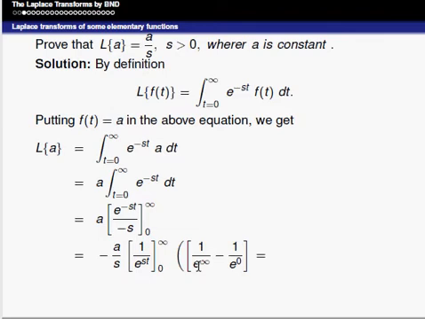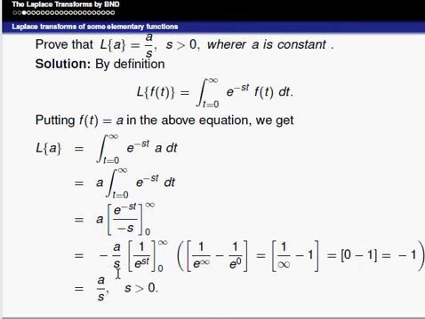When I have to take in that power, that should be infinity. So the term is 1 by infinity, and also we know that anything to the power of 0 is equal to 1. This is minus 1. 1 by infinity is 0, minus 1, that is equal to minus 1. So therefore, this value is equal to minus 1. So the term here is minus 1 into minus a by s, that can be written as a by s, where s is greater than 0.